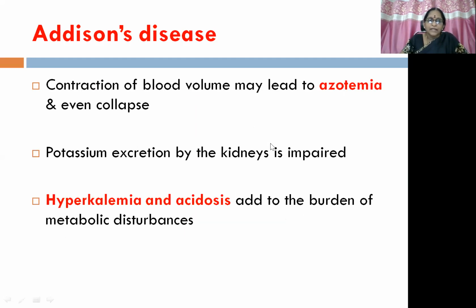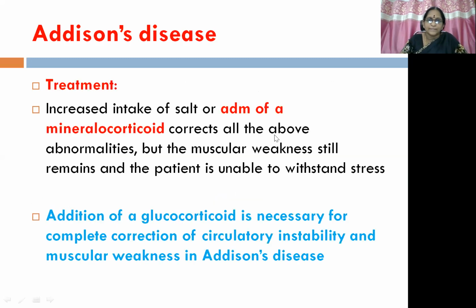Okay. So contraction of blood volume may also lead to azotemia and even collapse of the body. Then potassium excretion by the kidneys is impaired, so the net result can be hyperkalemia and acidosis. They add to the burden of metabolic disturbances. Coming to the treatment of Addison's disease, increased intake of salt or administration of a mineralocorticoid, which has a salt retaining property, corrects all the above abnormalities. But the muscle weakness is not going to recover, for which we need to add glucocorticoid. The addition of glucocorticoid is necessary for complete correction of circulatory instability and muscular weakness in Addison's disease.